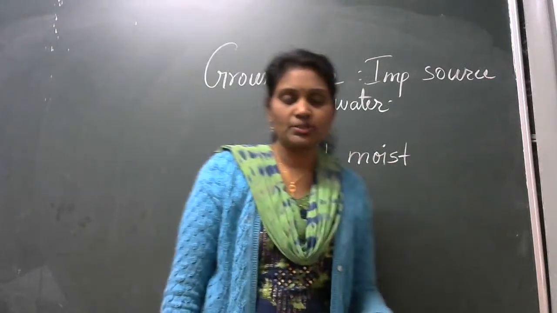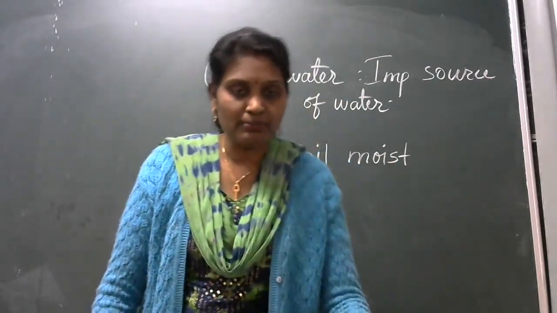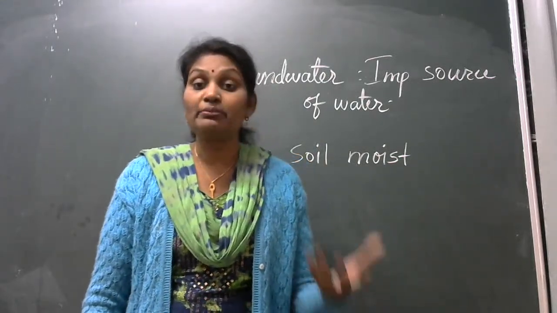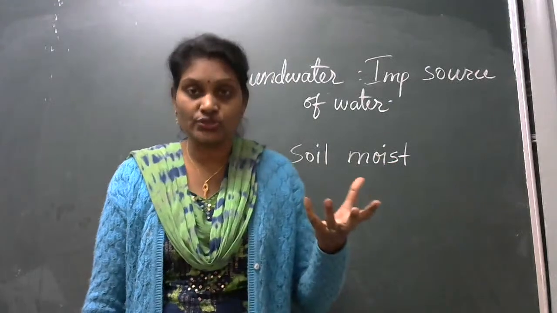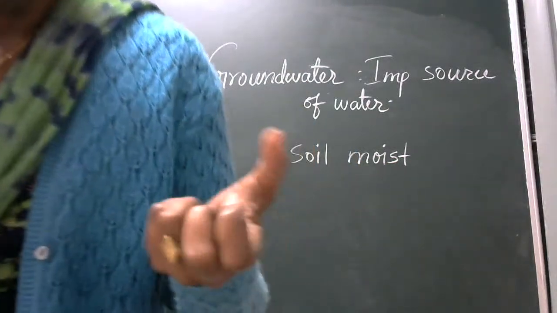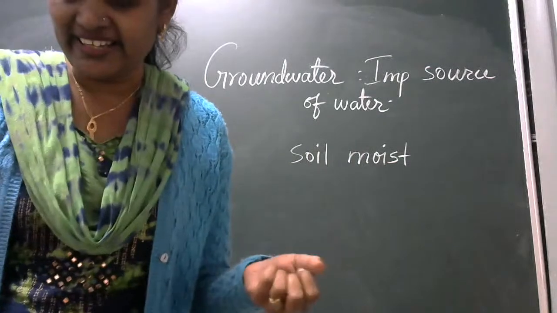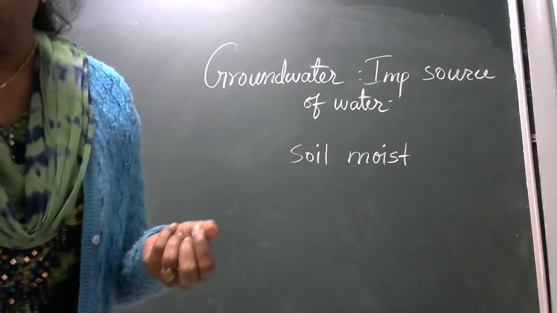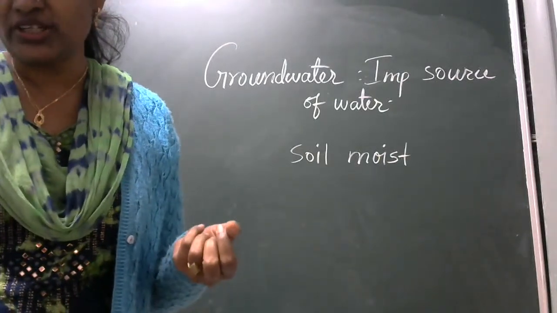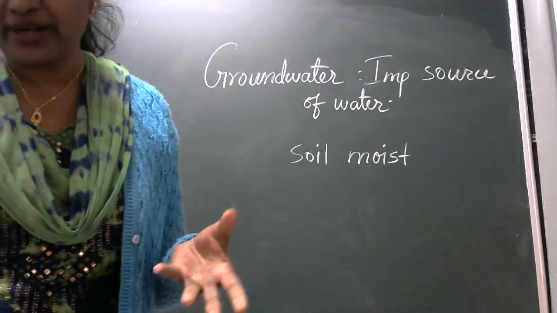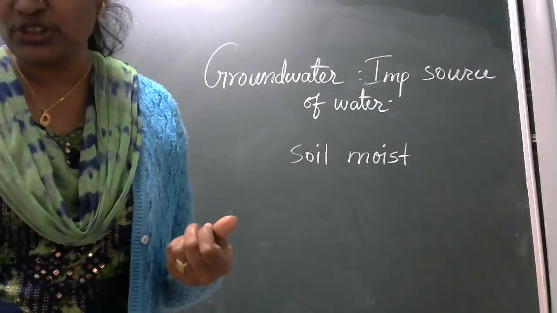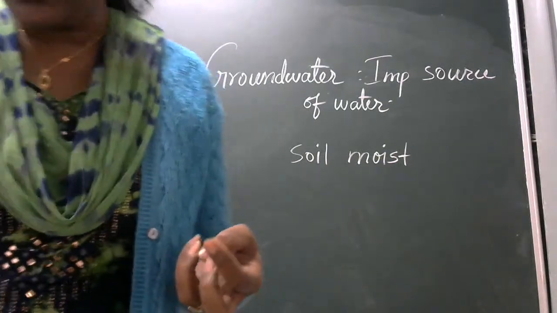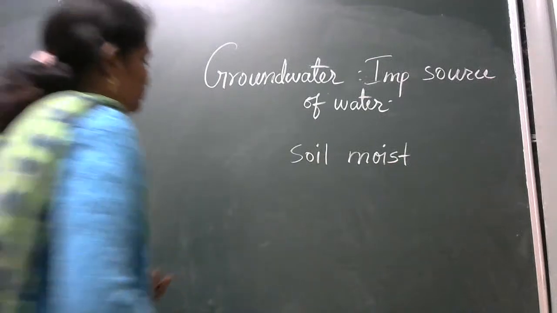Isn't it? Everyone knows that as we keep digging down, if there is water nearby, how will the soil be? It is moist. Understood? So the moisture in the soil indicates the presence of water underground. If we dig deeper and deeper, we would reach a level where all the space between the particles of the soil and the gaps between the rocks are filled with water. The upper limit of this layer is called the water table.